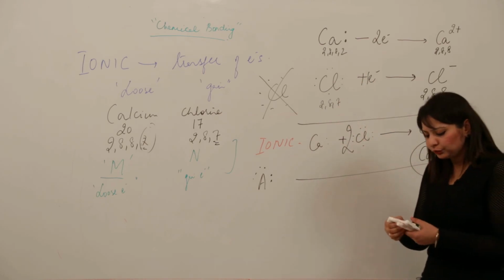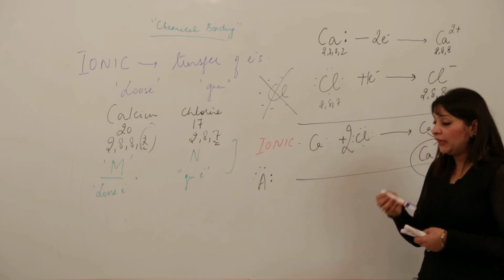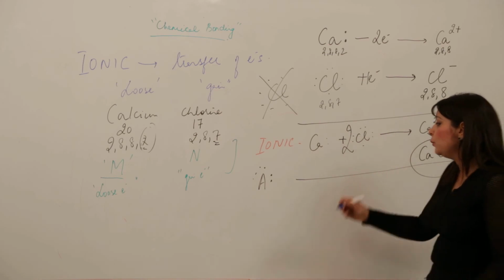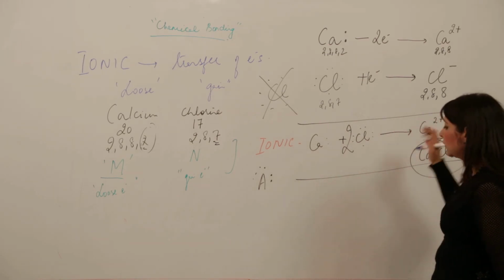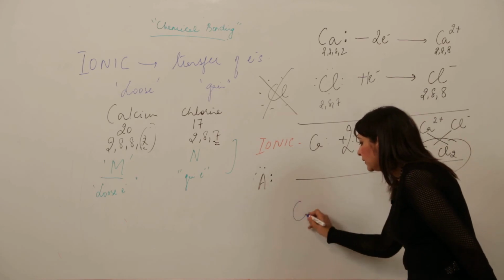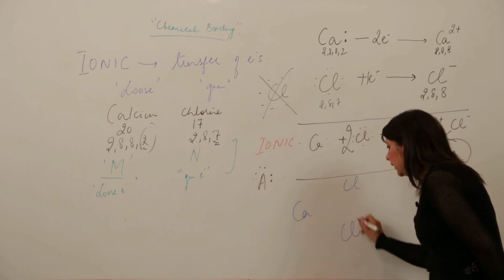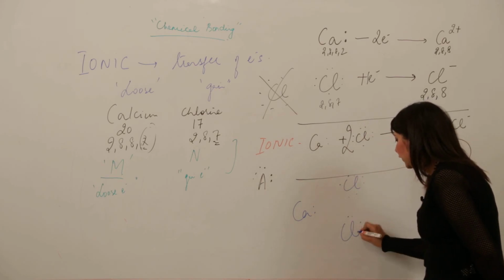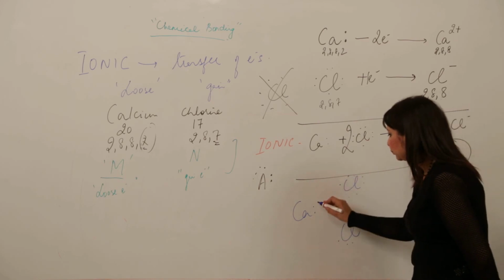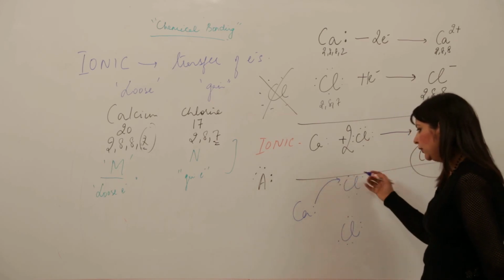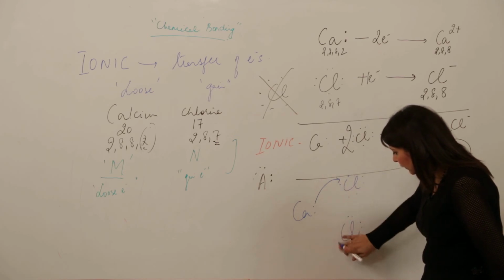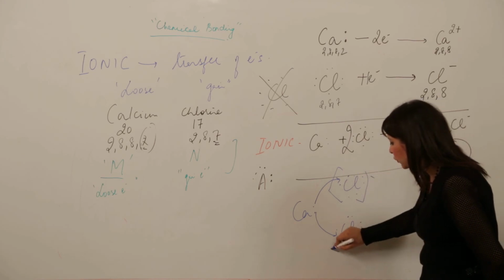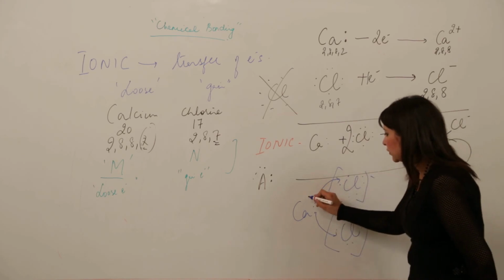And one more method you may use, but I think this is the most appropriate method to denote it. Otherwise one more method can be used. Just crisscross it with the valency and then write Ca, Cl, Cl. Ca has 2 electrons, chlorine has 7. Just put it like this. Then show that this electron has gone to this chlorine, this electron has gone to this chlorine. So after doing this, this requires a negative charge, and this requires a negative charge, and Ca 2 positive.